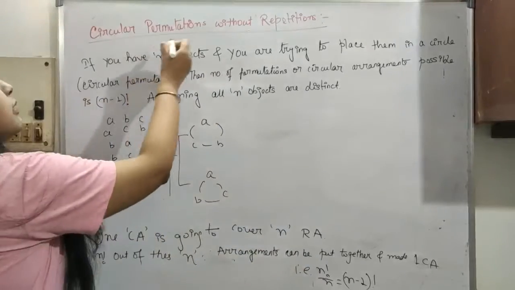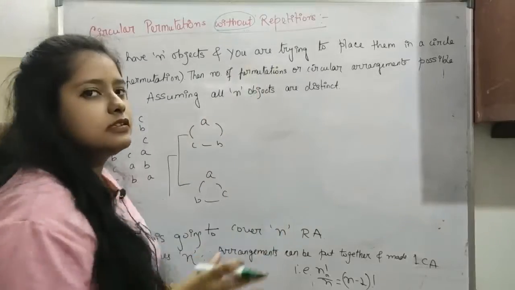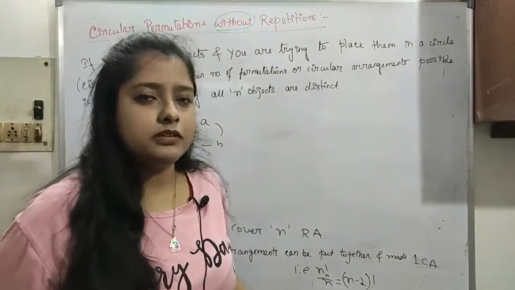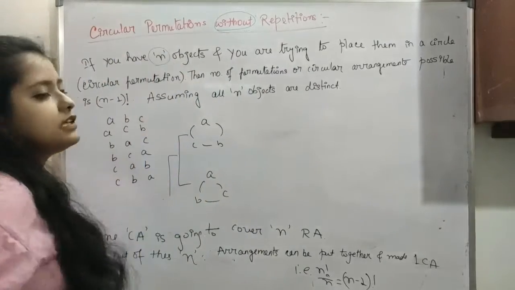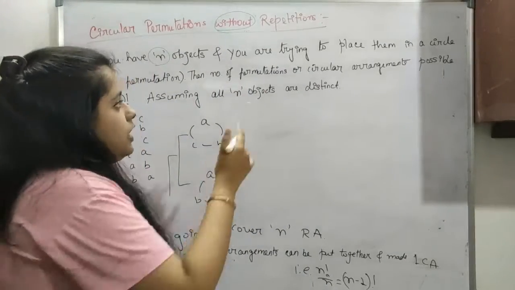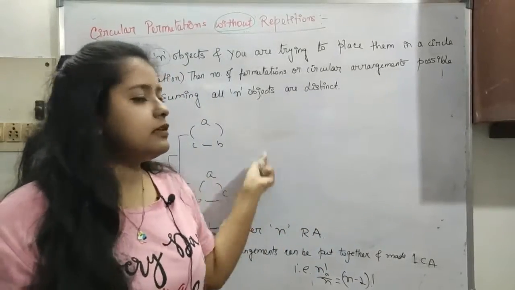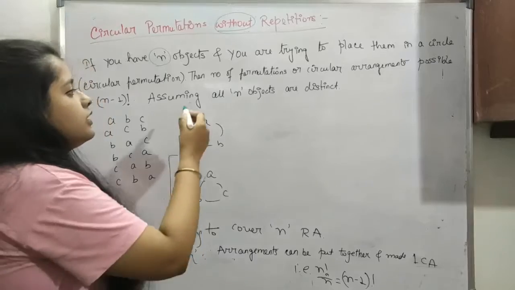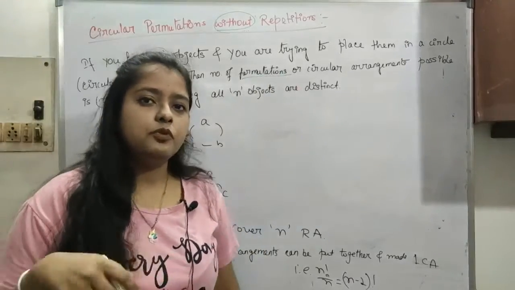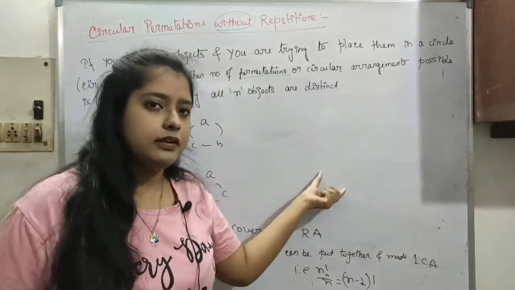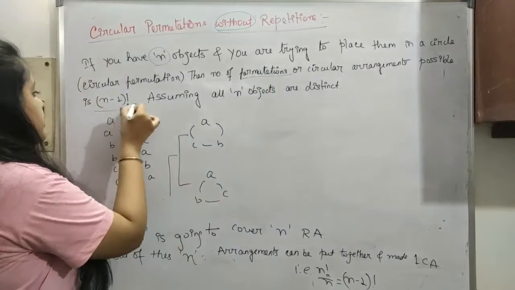Now, circular permutations without repetitions, okay. This is very important. We are just considering distinct objects, no repetition is allowed in this part. So if you have n distinct objects and you are trying to place them in a circle, the number of permutations, or circular arrangements, possible is (n-1)!.